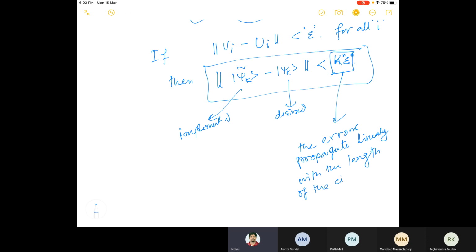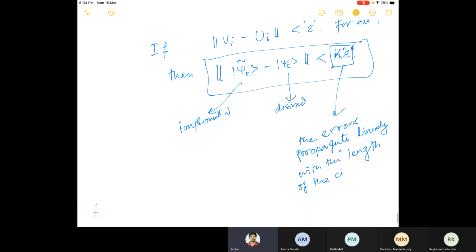This concept of length can also be considered as a measure for understanding the circuit complexity of a circuit. If k is very, very large, then of course the error will propagate. So this bound gives me an idea that the length of the quantum circuit can be a measure for the complexity of the circuit.